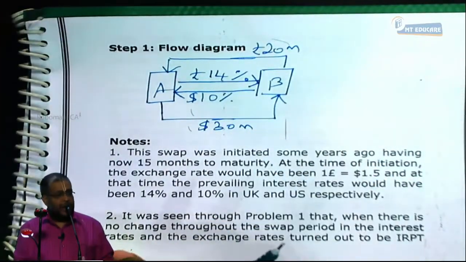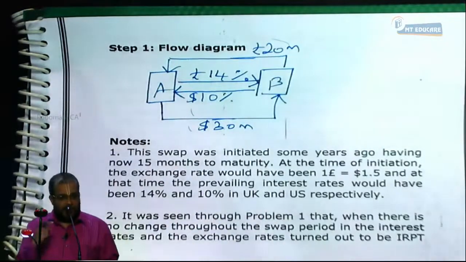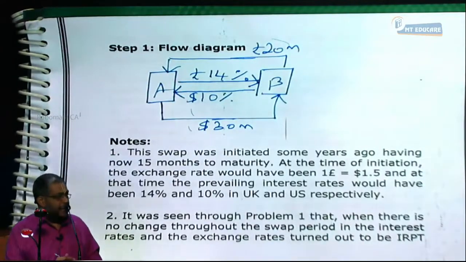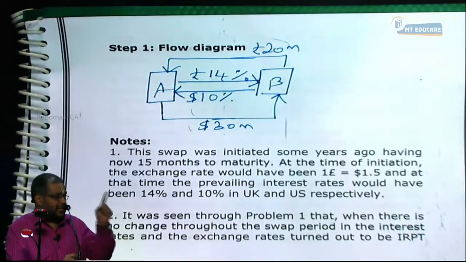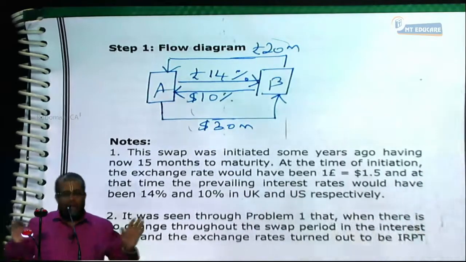So these two bond values, knock them out. Don't knock them out straight away. Knock them out by converting the pound bond into dollars at the spot rate, or the dollar bond into pounds at the spot rate. And then knock it out. We'll be getting from both parties a swap asset or a swap liability. Everybody, do you have the clarity?